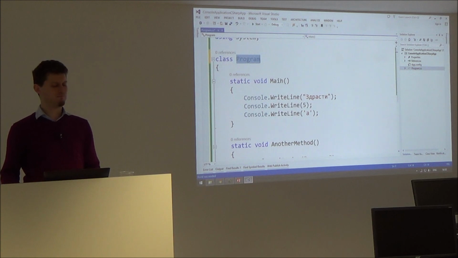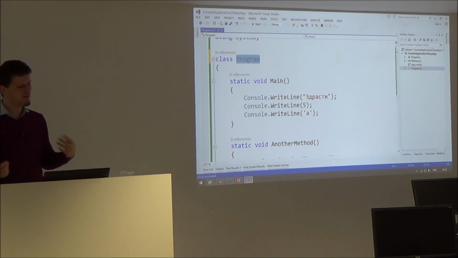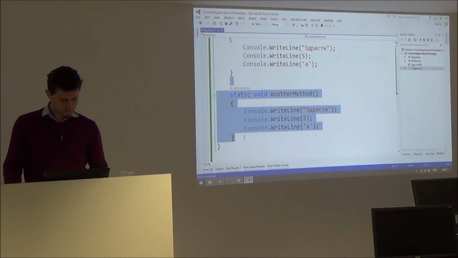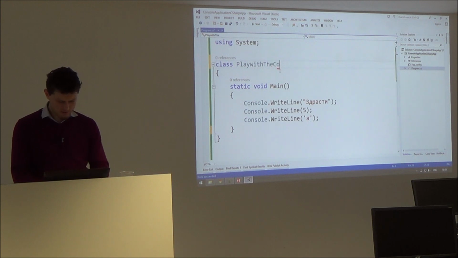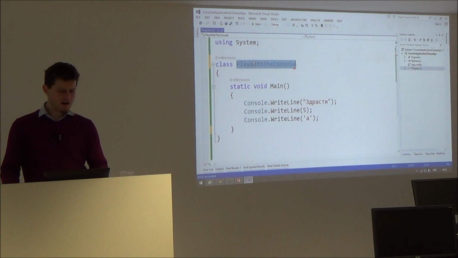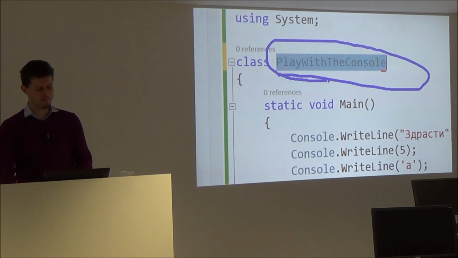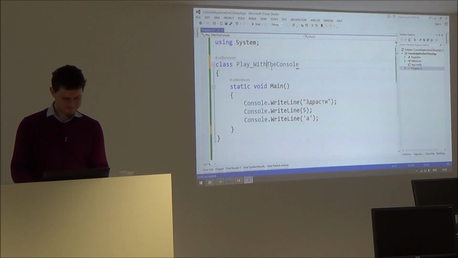It's not just "program", because "program" is not an informative name. You can name it better. For example, this is a program that prints a few lines on the console. Play with the console. Maybe here I use Pascal case naming. Some people name the code that way.